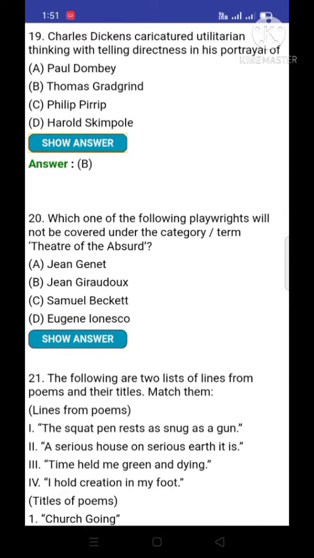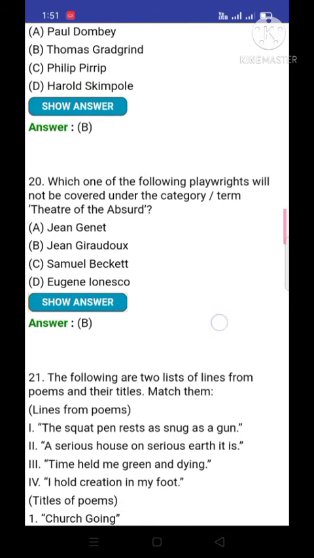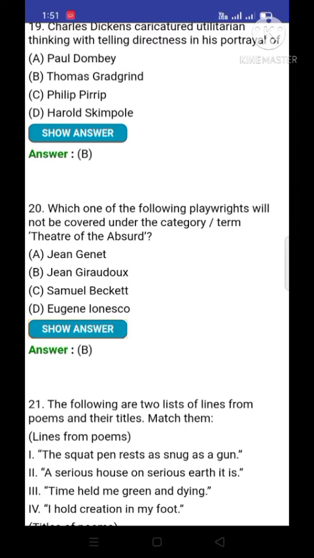Question number 20. Which one of the following playwrights will not be covered under the term theatre of the absurd? Theatre of the absurd, this term is very famous in the postmodern age. And the option number B is correct. Jean Giraudoux. Theatre of the absurd. Okay. This term belongs to Martin Esslin.